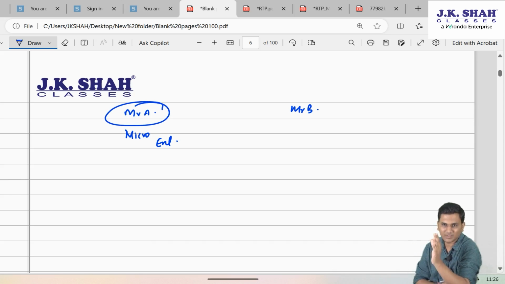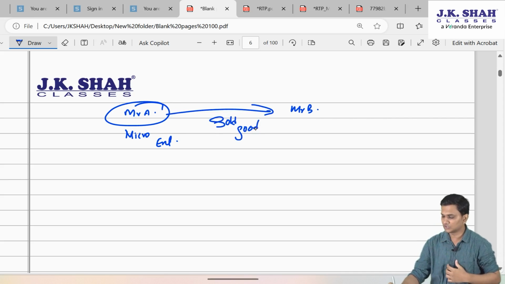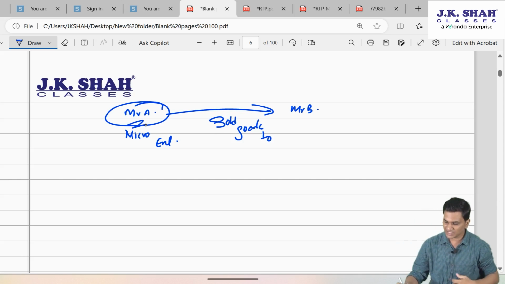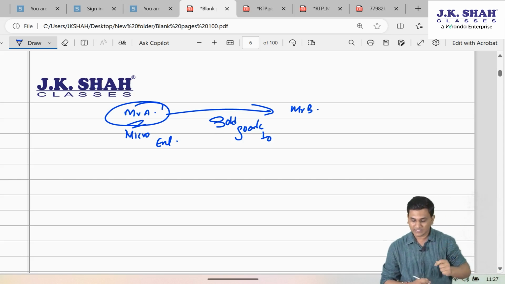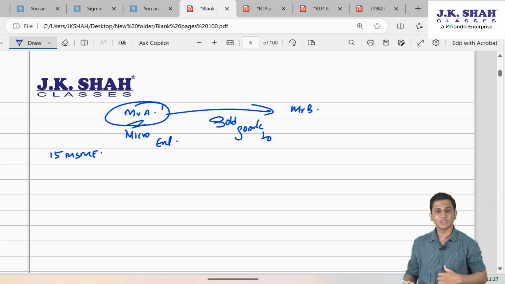Focus on Mr. A who is MSME registered. If Mr. A has sold some goods to Mr. B, then since Mr. A is a micro enterprise, as per section 15 of the MSME Act, Mr.